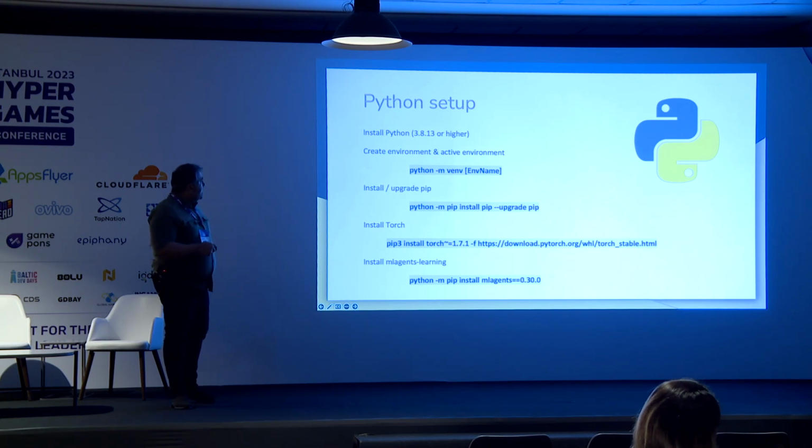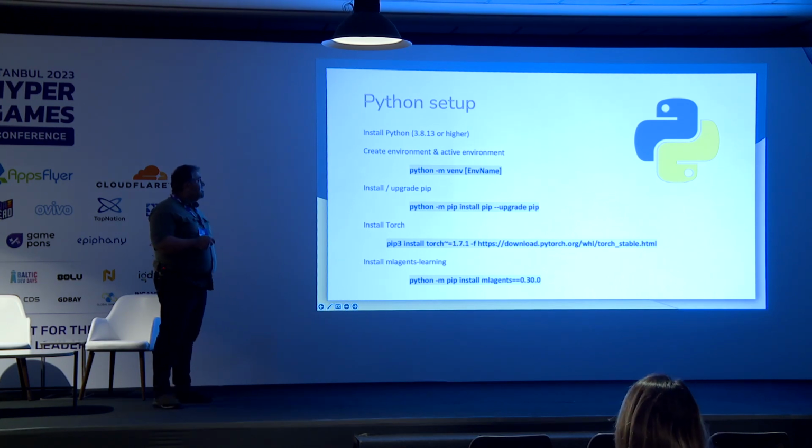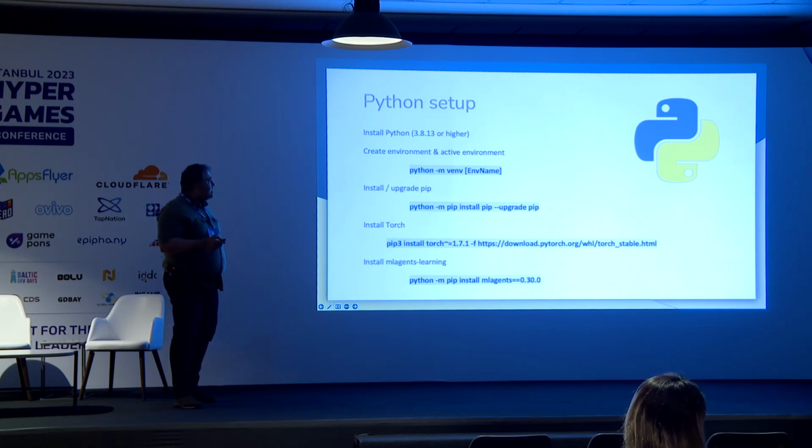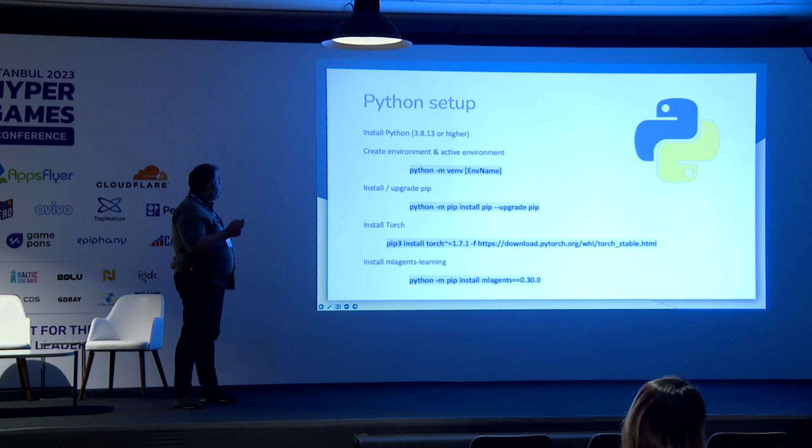Let's quickly look at how we can set up and use ML Agent in our project. ML Agent uses the Torch open source library, using Python to train and learn machine learning for your agents. So we have to start with Python.